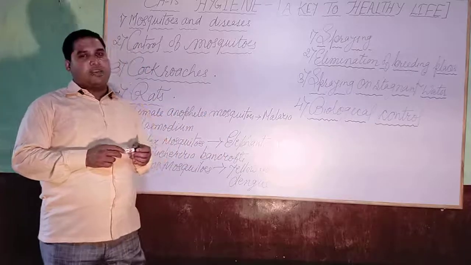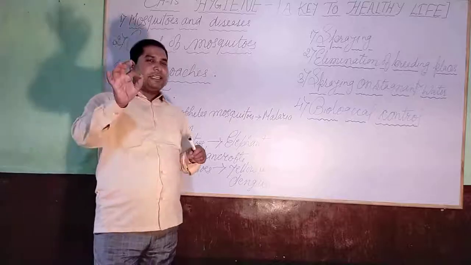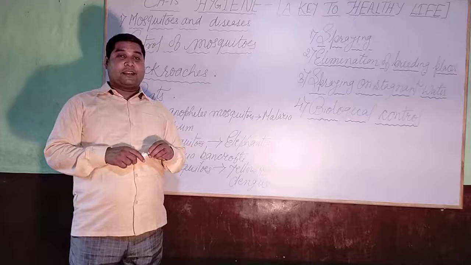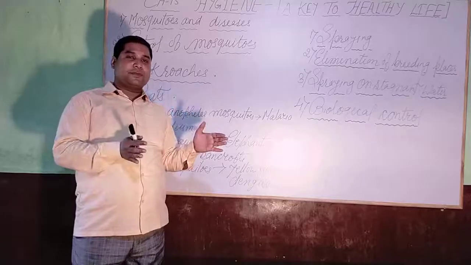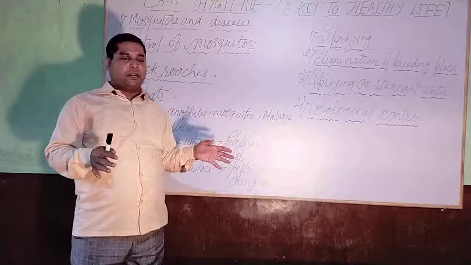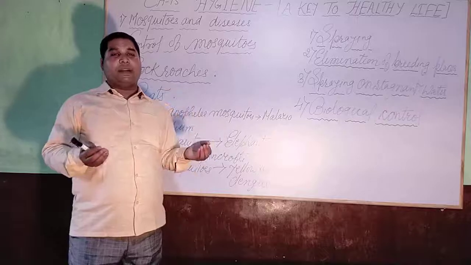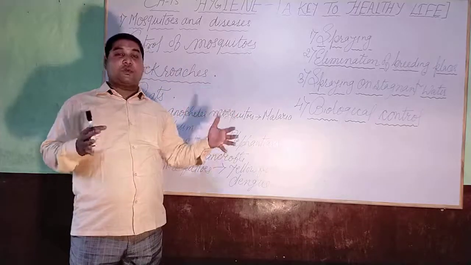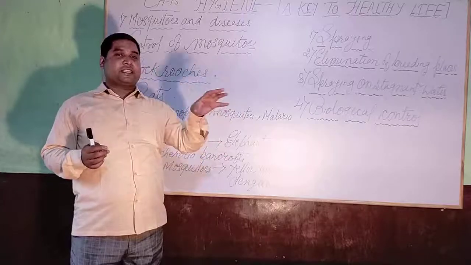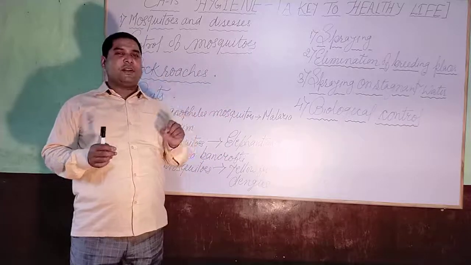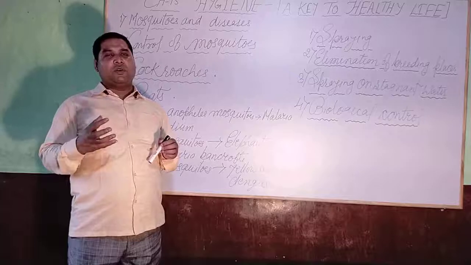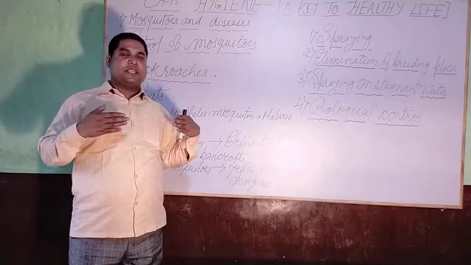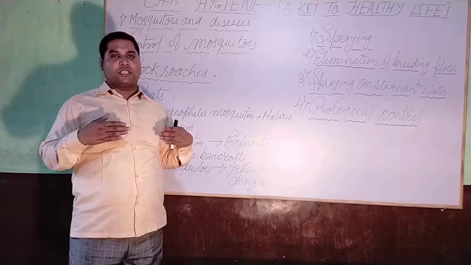Fourth is biological control. Dear student, there is a special type of fish known as Gambusia. We can introduce that fish in the pond or puddle where mosquitoes are breeding. This fish has a special quality: it selects the eggs and the young ones of mosquitoes, and this way also we can kill or completely finish the number of mosquitoes.